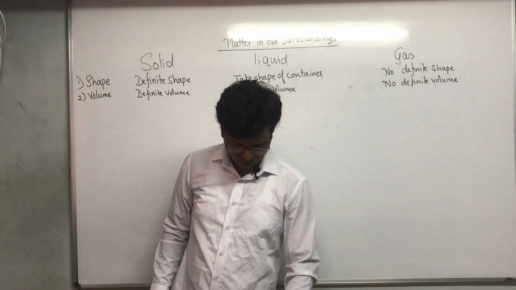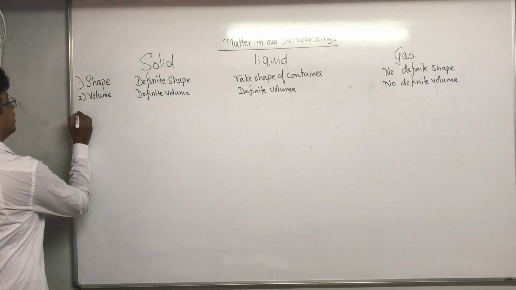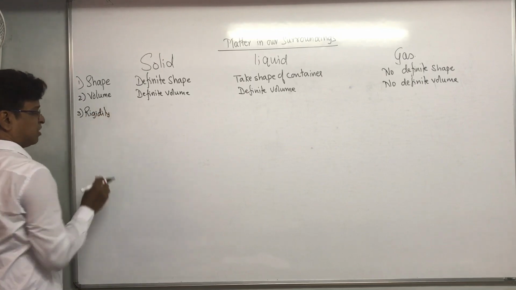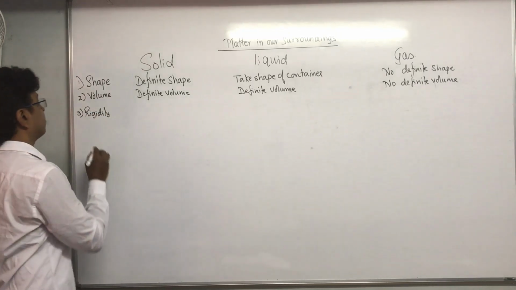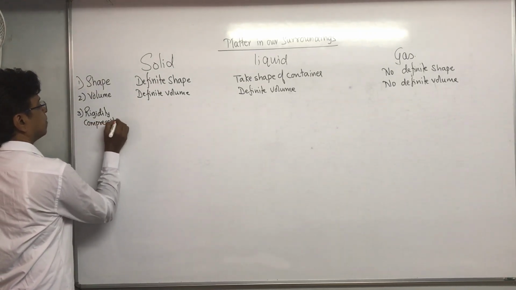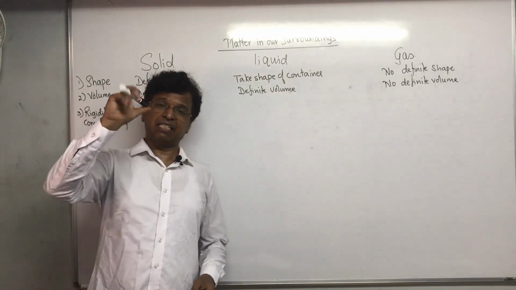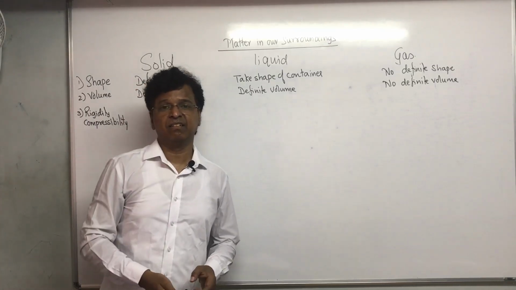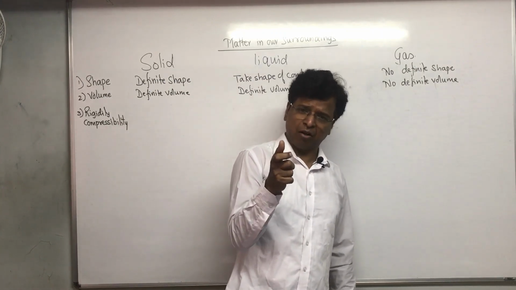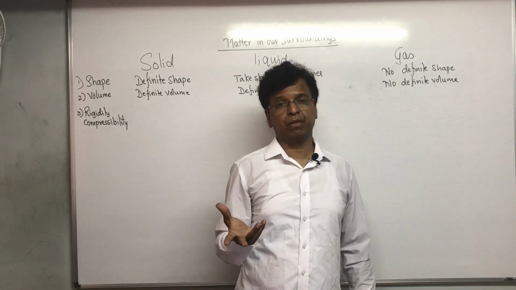Then what we have to understand is one more important factor, the rigidity. Rigidity means how rigid it is, or compressibility. Can I compress this? This is rigid. You can't compress it. Rigid means it will not be ready to change its shape. Even if you take rubber, rubber is definitely not rigid. You can press it, it will change its shape, but you release the pressure and it will come back to its shape.